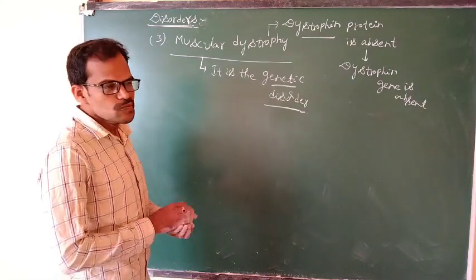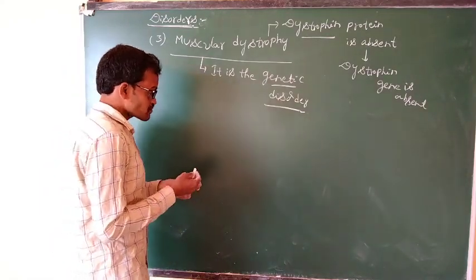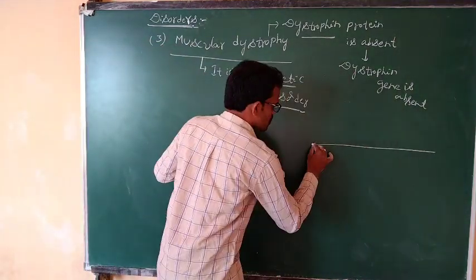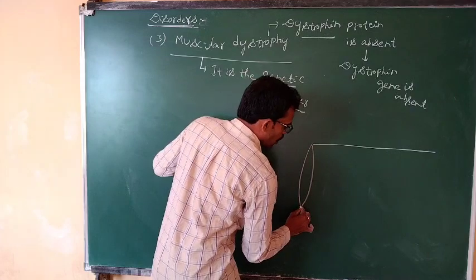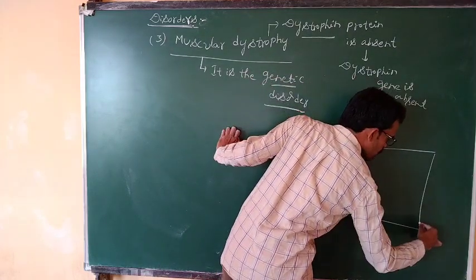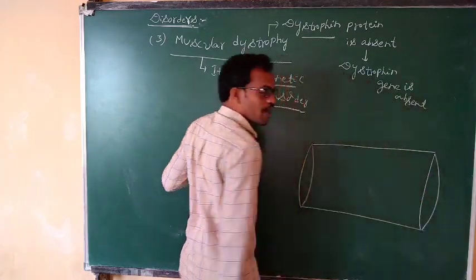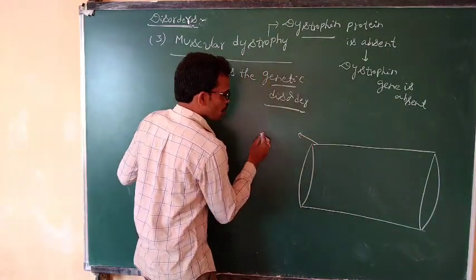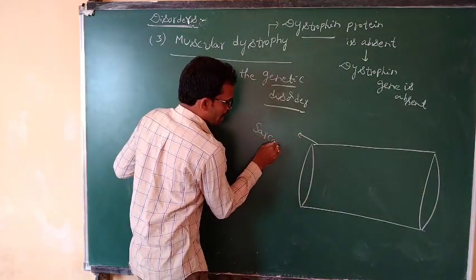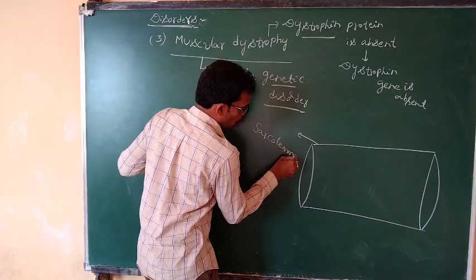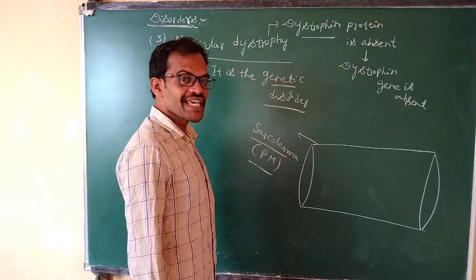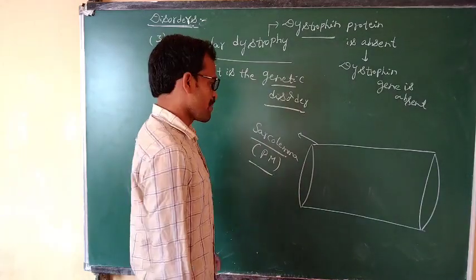If you observe the sarcolemma, the sarcolemma means the plasma membrane of the muscle cell or muscle fiber.